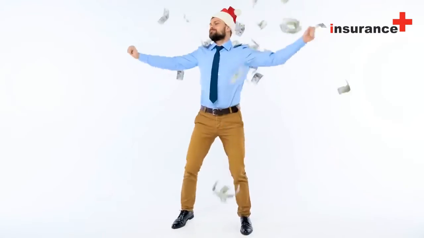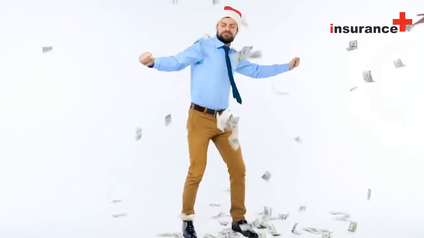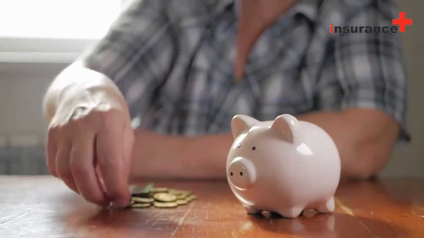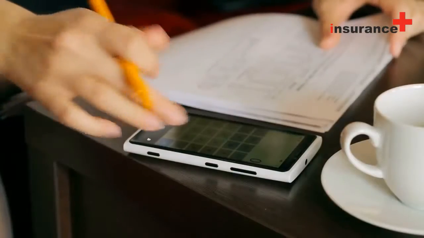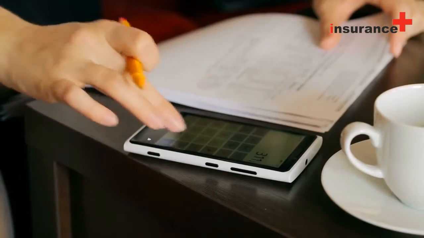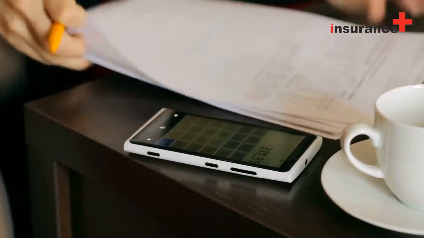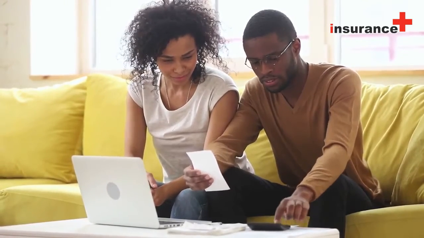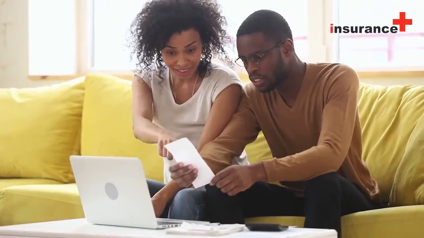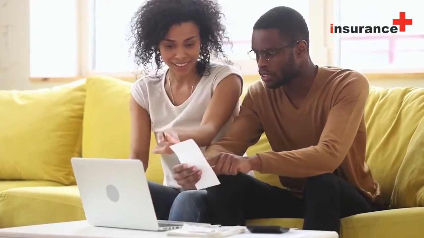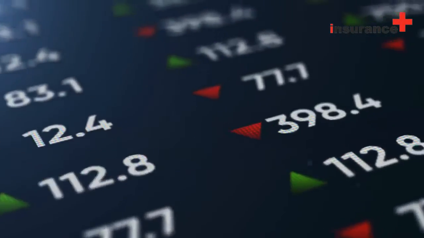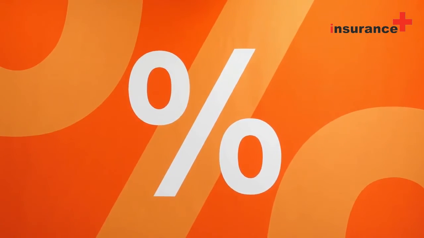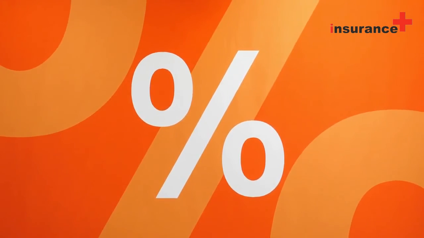5. No claim bonus. Insurance companies offer a bonus in case you do not claim in the policy period. This is termed as no claim bonus, NCB. Usually, the NCB increases by a fixed percentage, say 5% or 10% of the sum insured, every year. This is very critical as medical costs are rising rapidly each year and the NCB helps you ensure you are adequately covered. Thus, the higher the NCB percentage, the better. On a flip side, note that usually your NCB reduces by the same percentage in case you claim in a policy year.